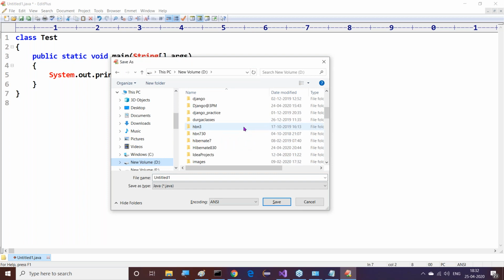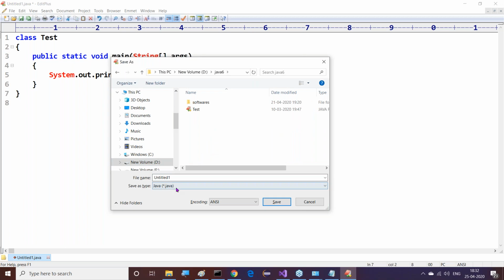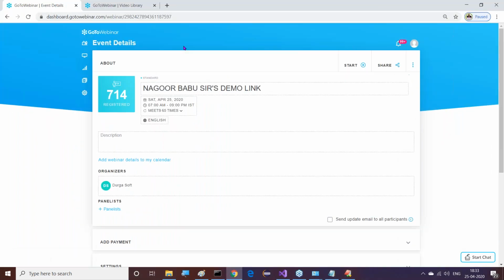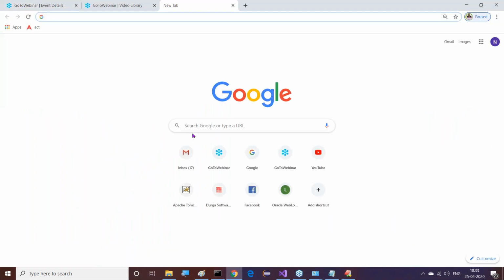Right, so now I'll go to the D drive. Inside this D drive, we have the Java 6 location. Not test.java, I can save with any name. So this time I want to save with abc.java. Guys, all of you observe this clearly. No, abc.java, that's my requirement. So wait 1 minute, guys.